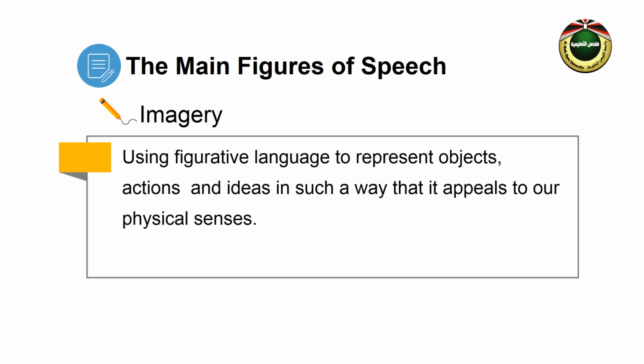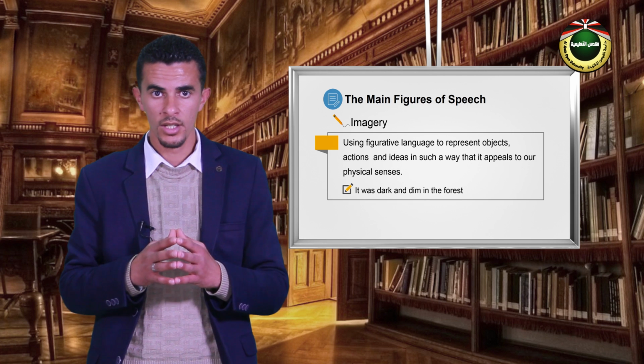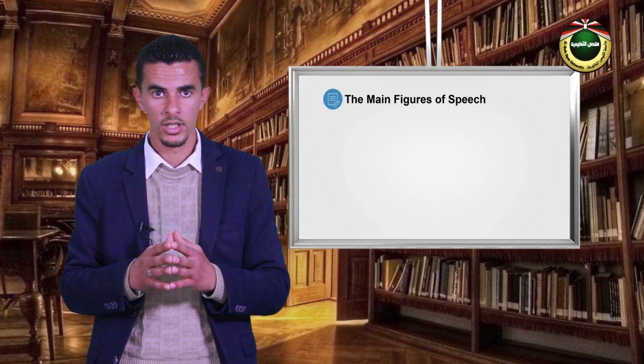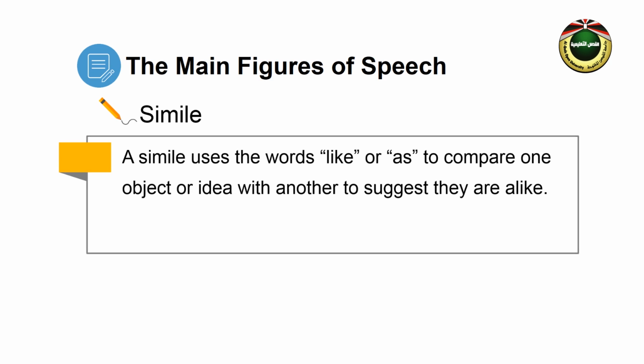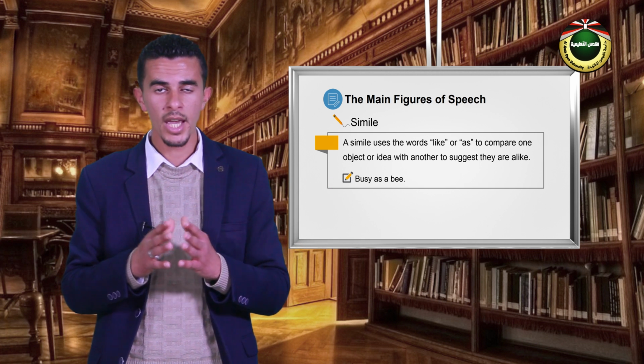First, imagery. Imagery means to use figurative language to represent objects, actions, and ideas in such a way that it appeals to our physical senses. For example, it was dark and dim in the forest. The words dark and dim are visual images. Second, simile. A simile uses the words like or as to compare one object or idea with another to suggest they are alike. Example, busy as a bee.